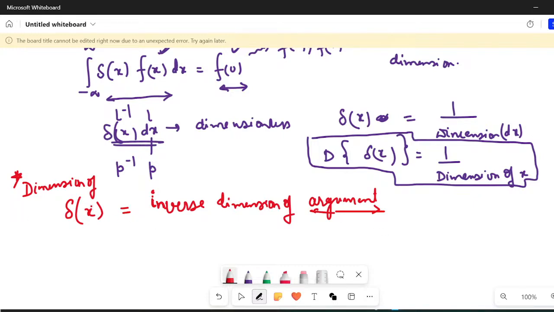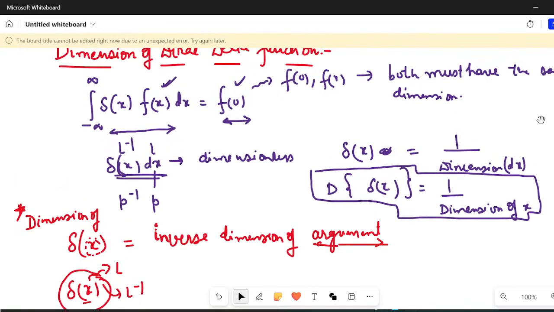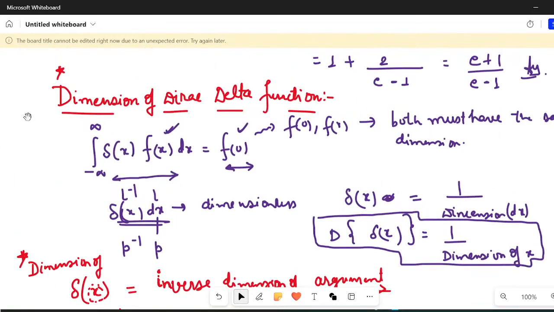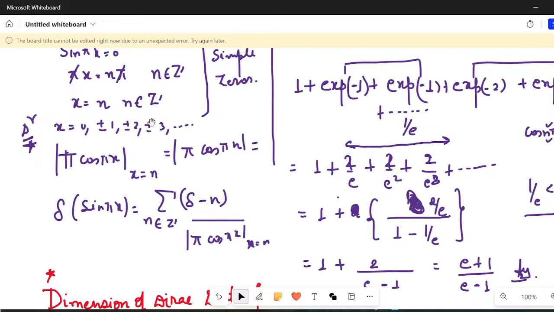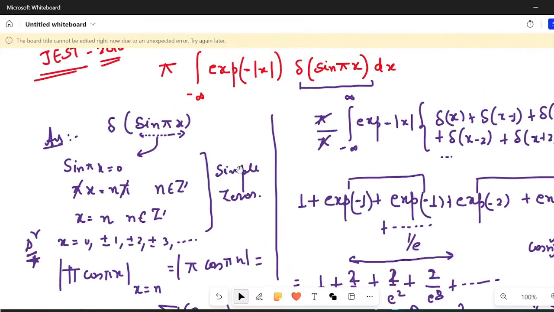For example, if the argument x has dimension of length, then the Dirac delta function will have the dimension of inverse of length. If the argument has the dimension of momentum, then the Dirac delta function will have the dimension of inverse of momentum. This is something that you should remember. I hope this is clear. This is all basic properties that I'm listing right now. This is one of the most exploited properties, at least by JEST.